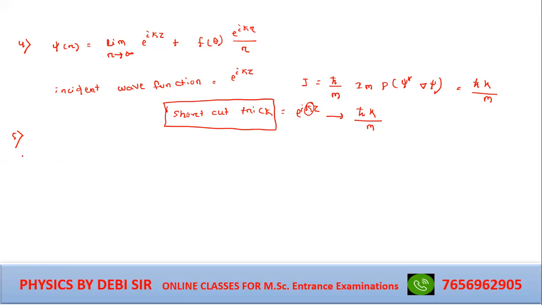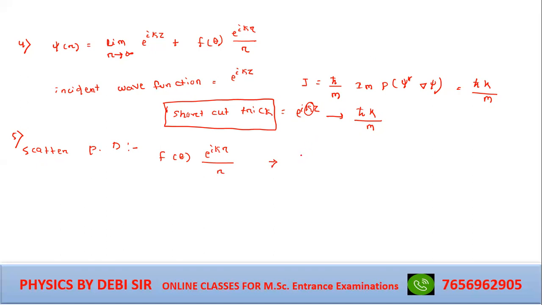Question number 5. What is the scattered probability density? What is the scattering wave? Scattering is f of theta e to the power ikr divided by r. If you put in the formula, what will you get? e to the power ikr by r. Put the shortcut formula.